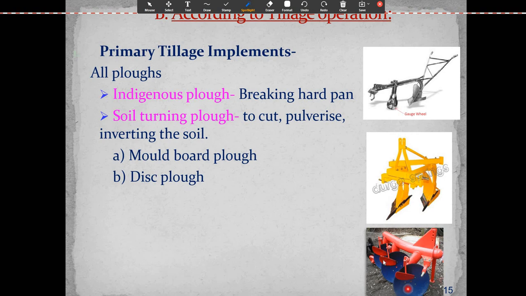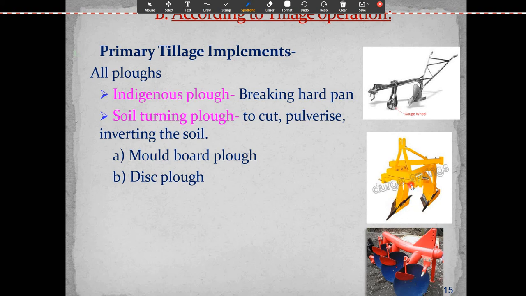It is also the disc plow. This is the disc plow and this is the moldboard plow. It is called a moldboard plow, and this is called a disc plow. So you see the difference between the moldboard plow and the disc plow.